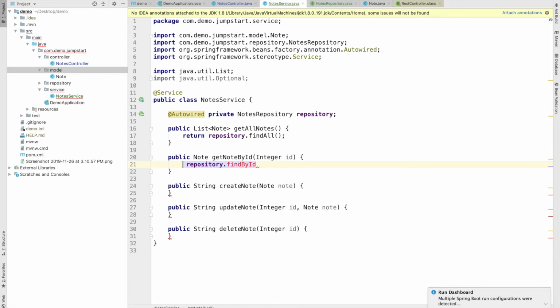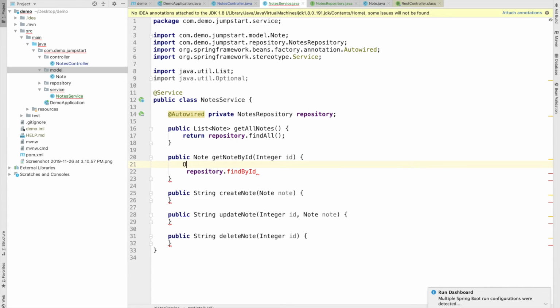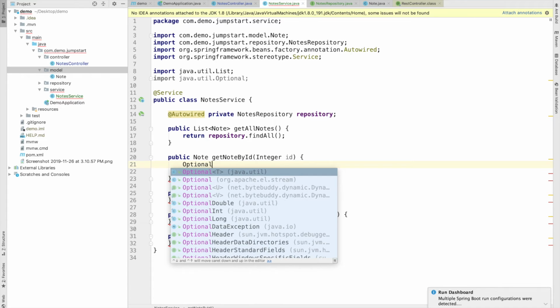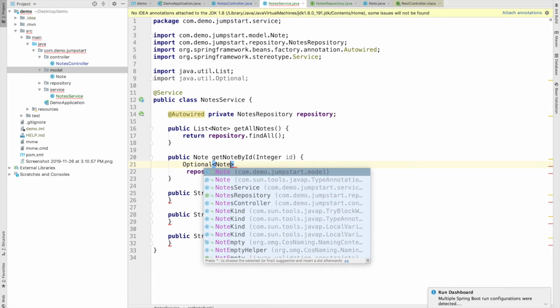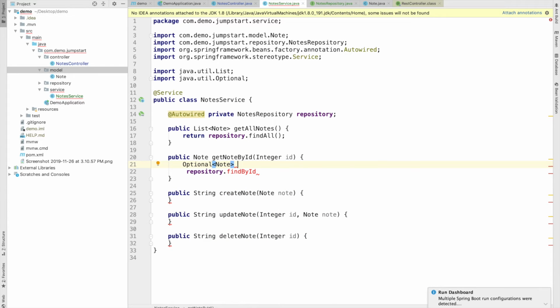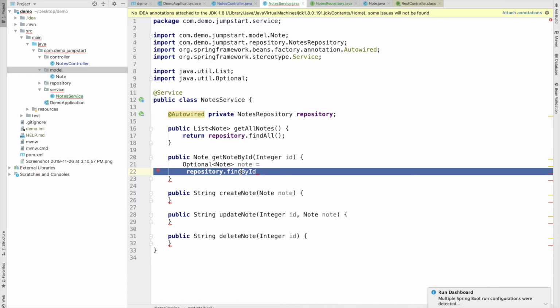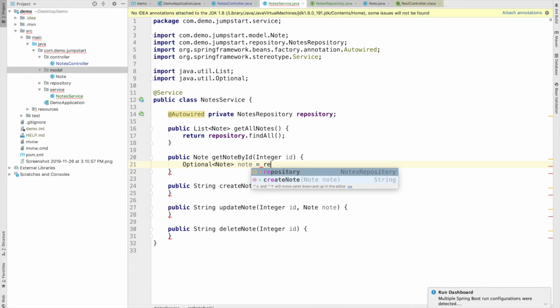Let's first remove this, and let me create an Optional variable, Optional, and the typecast is Node. So this Node is equal to, let's now use repository dot findById.